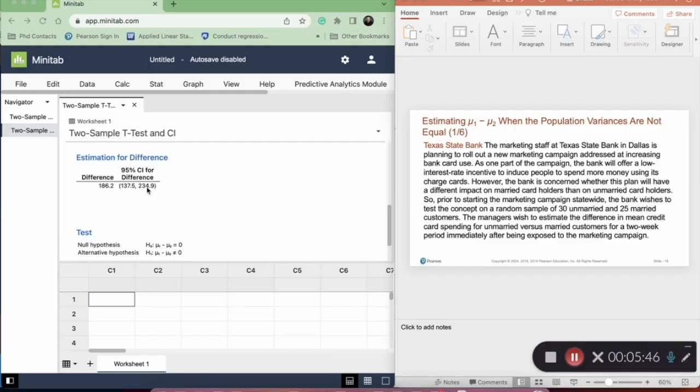Right? So this is the conclusion, because why do we conclude that the unmarried spend more than the married? Because this one doesn't contain the zero, so there's no way that mu1 is going to be equal to mu2, right?